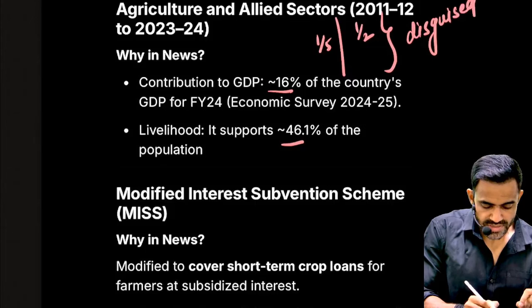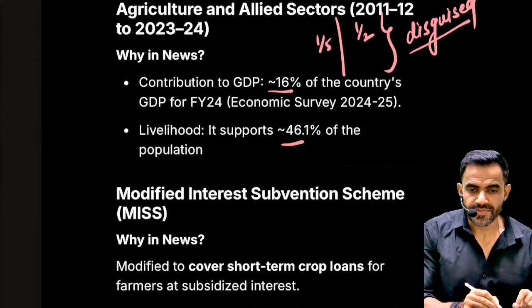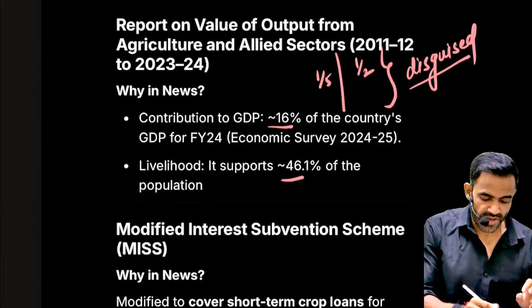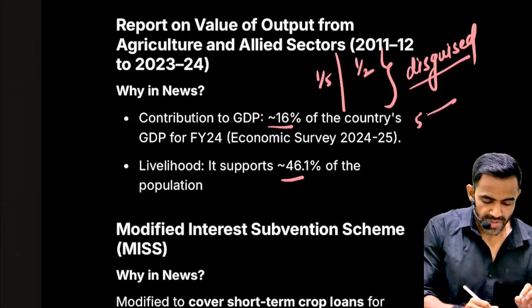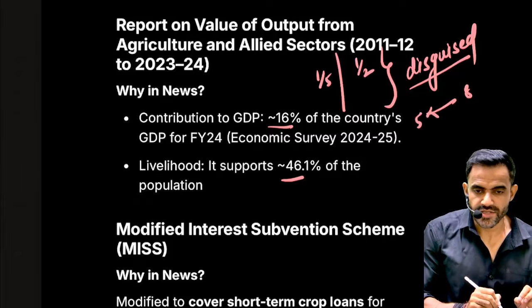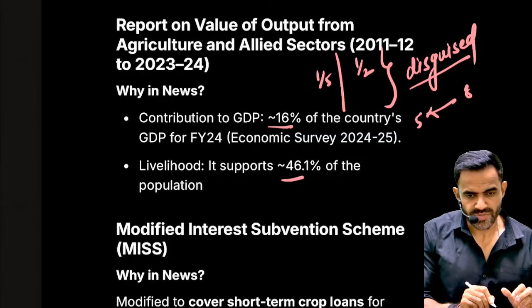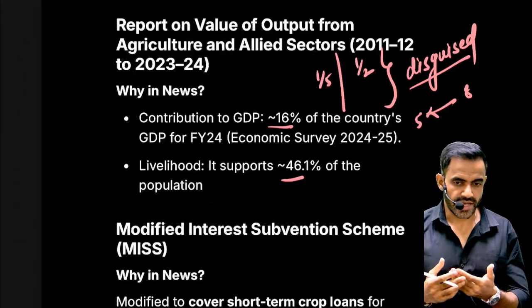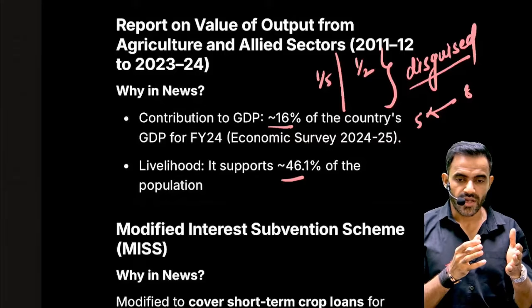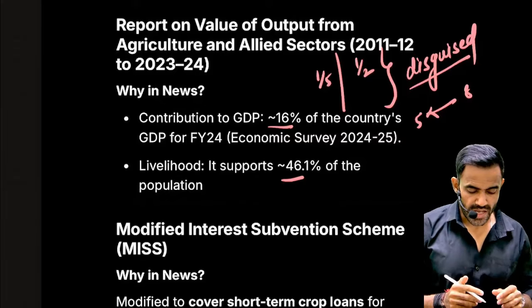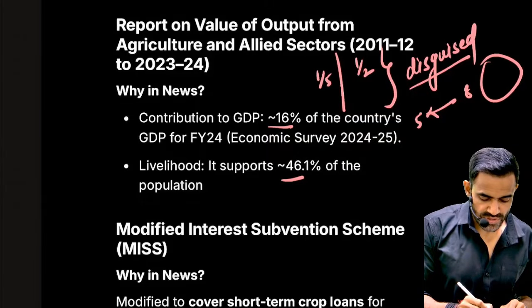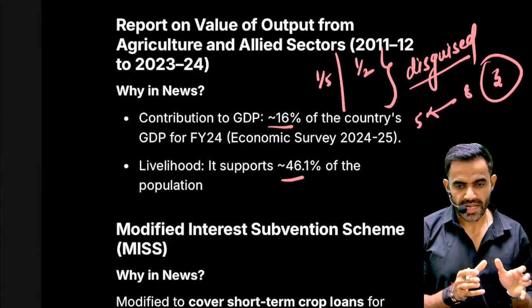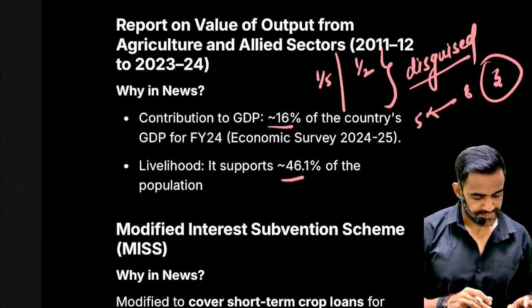Now, what is this disguised unemployment? In a very simple sense, the requirement is, let's say, of 5 people, but 8 people are engaged into this thing. Why 8 people are engaged? Because they do not have other employment opportunity in other sectors, in secondary and tertiary. So that's why they are over dependent on agriculture. Now, can I simply say requirement was of 3, 8 are engaged. So these 3 people are technically unemployed.